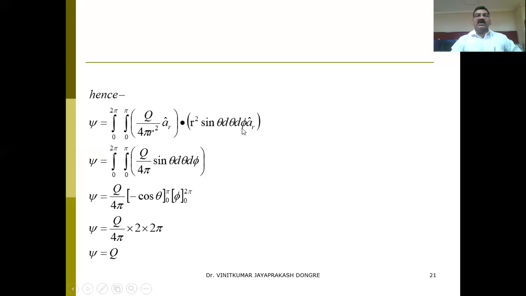The dot product of the same unit vector, a_r dot a_r, will be 1. a_x into a_x is 1. So the dot product of a_r into a_r will be 1.